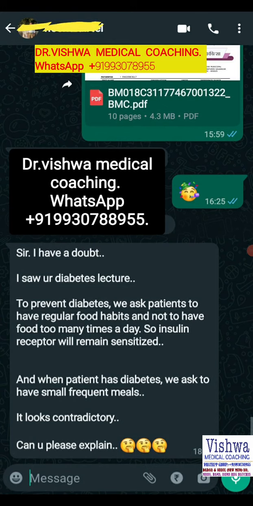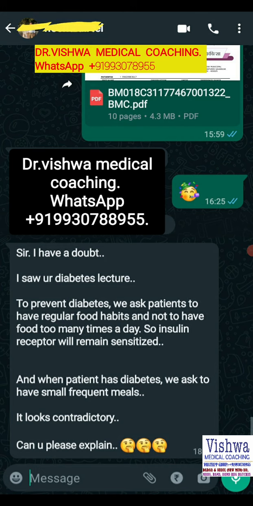Now remember, for this we need to understand the metabolism in a normal scenario and a diabetic scenario. Let's say the patient does not have any diabetes, has a normal pancreas, normal insulin secretion, normal receptors.